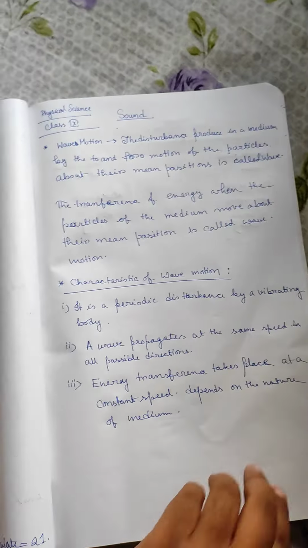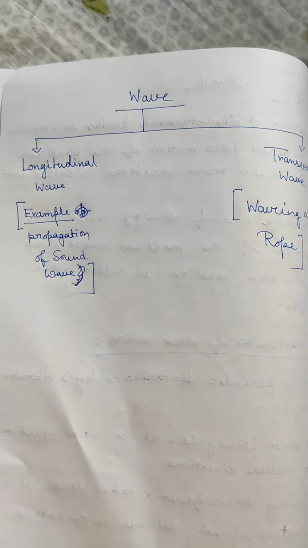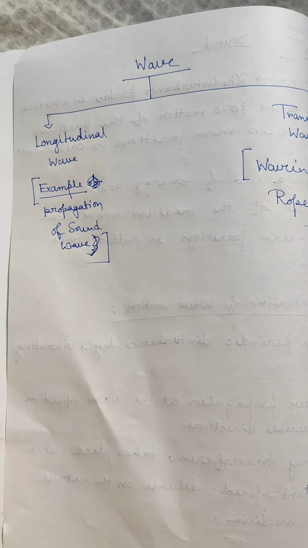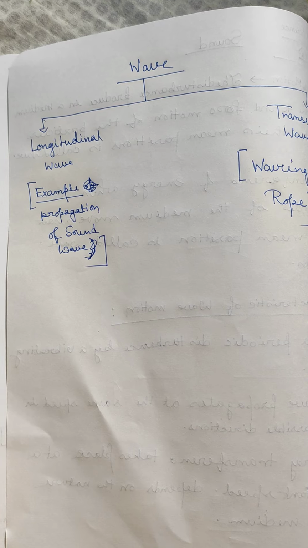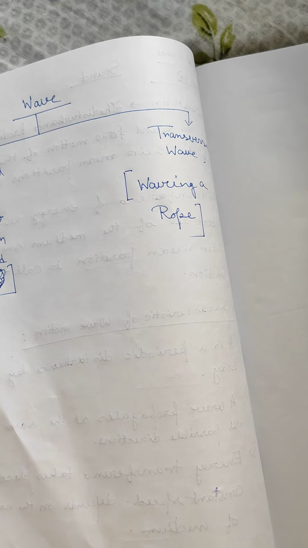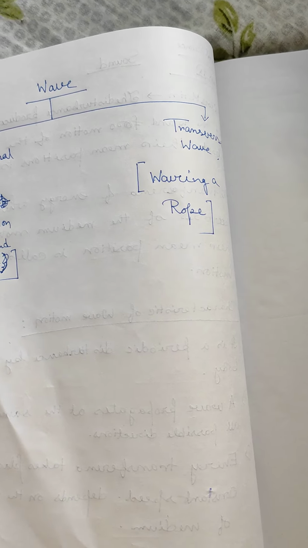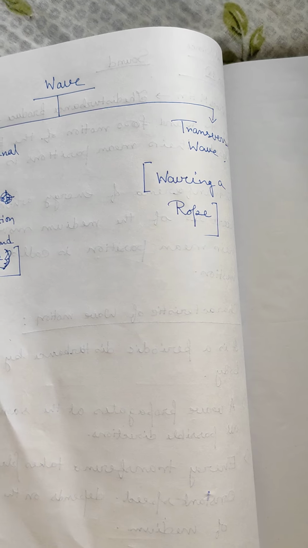Now there are two types of wave, that is longitudinal wave and transverse wave. The propagation of sound is an example of longitudinal wave, and waving a rope, if we wave a rope, that will be an example of a transverse wave.